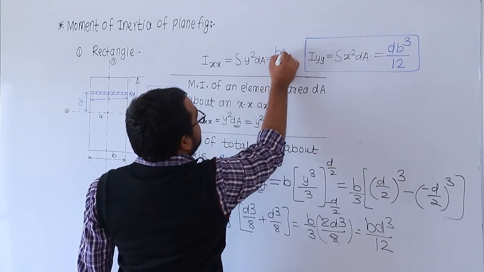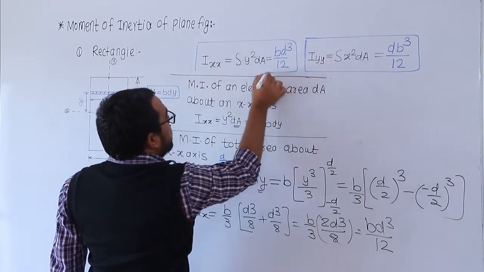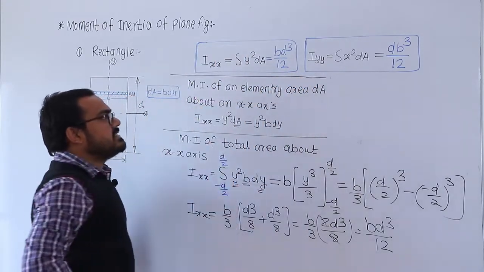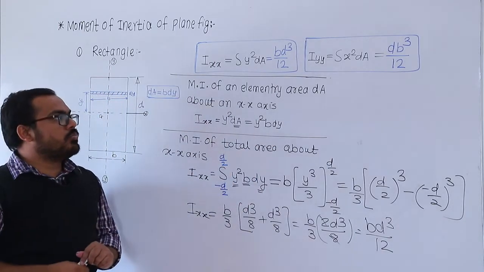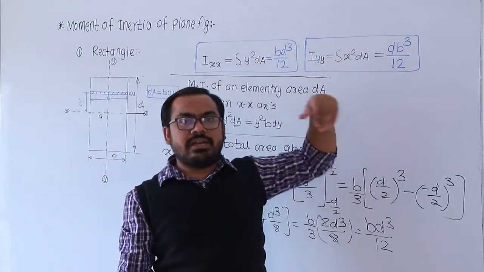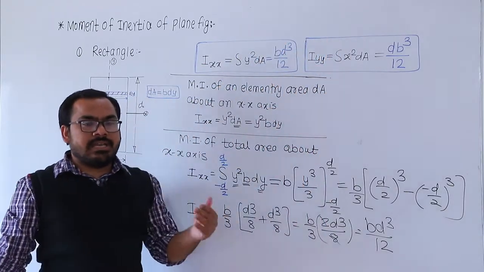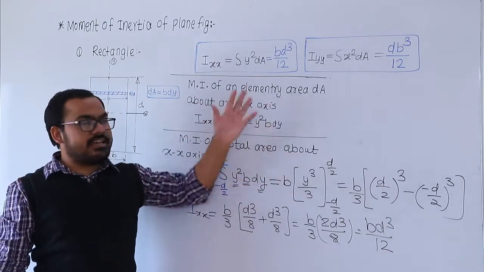the xx axis it is bd cube by 12. So about the xx axis it becomes bd cube by 12, and about the yy axis it becomes db cube by 12. So these are the standard expressions. Note these down properly and remember them directly, so you will save time in the exam. And this is the basis behind how these expressions came about.